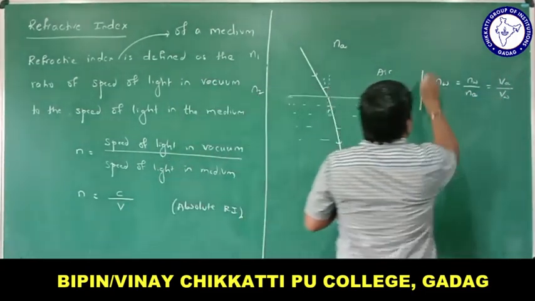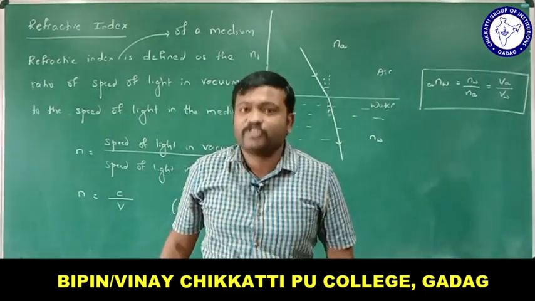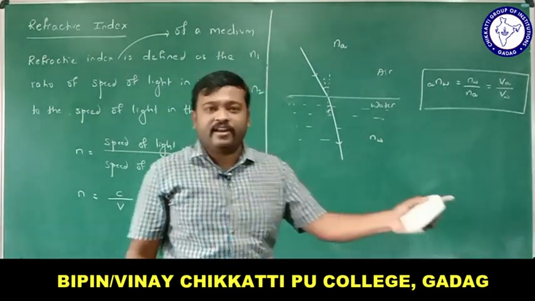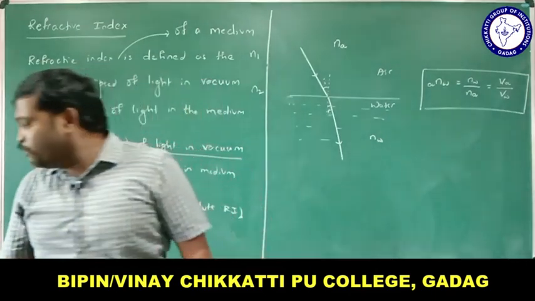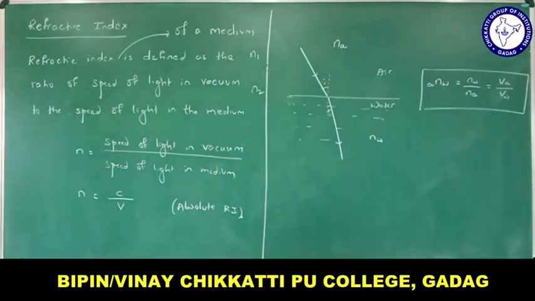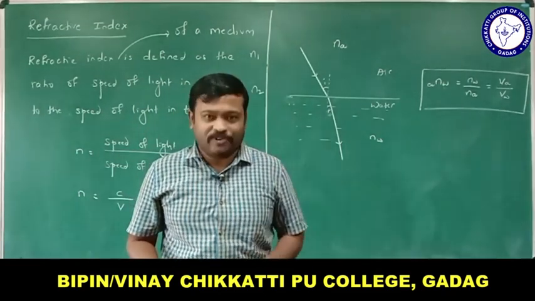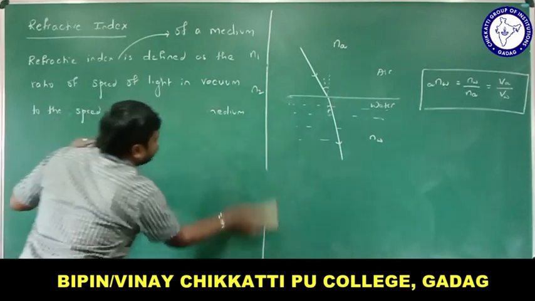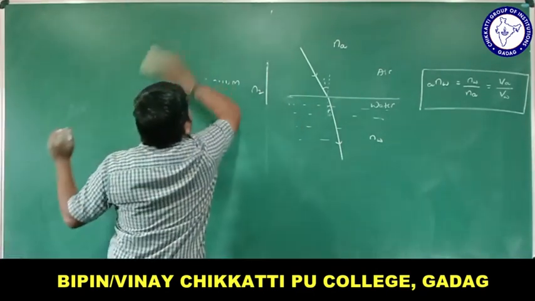So do remember, this refractive index is called a relative refractive index, right? Refractive index is of two types, absolute and relative, and you need to understand the differences between these two. Whenever I speak about absolute refractive index, it is always compared with air or vacuum, right? These are the two types. So this is all about refractive index.